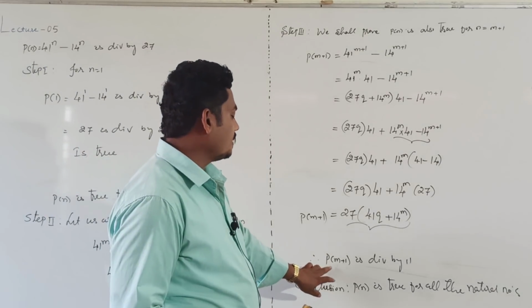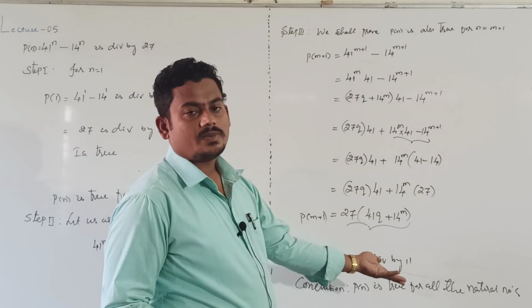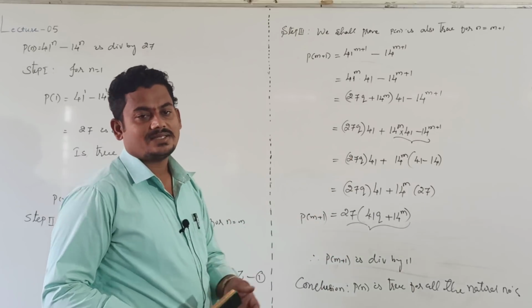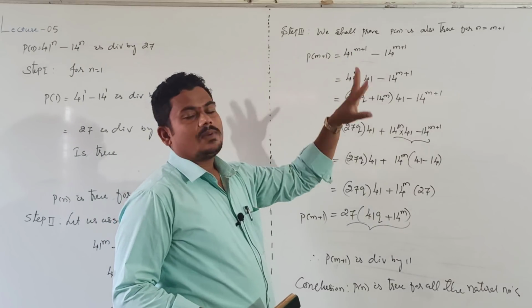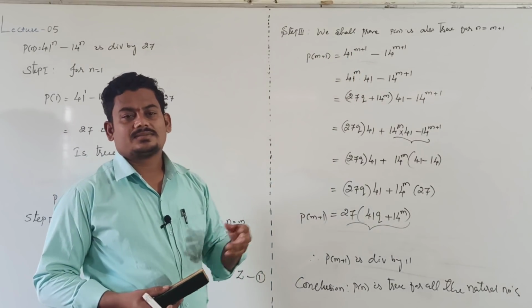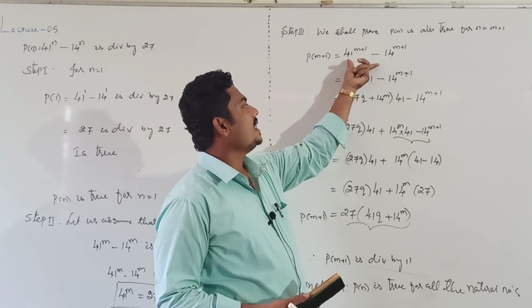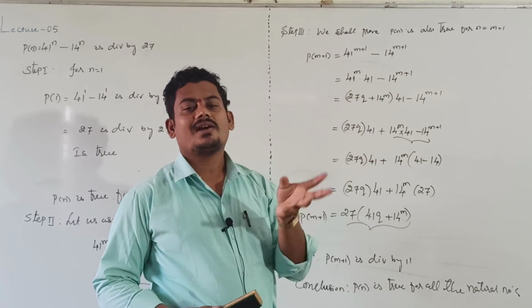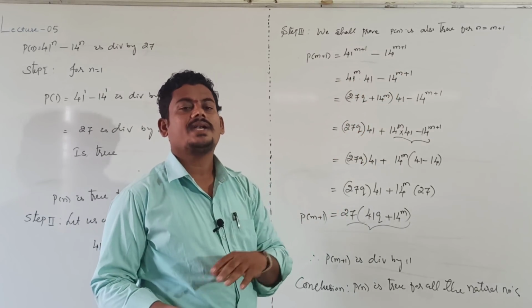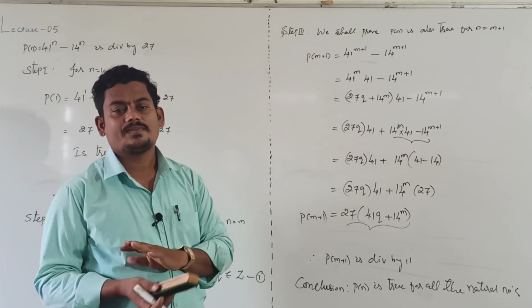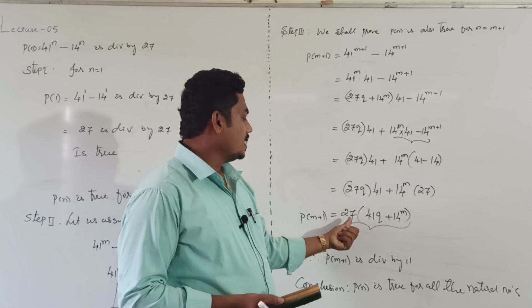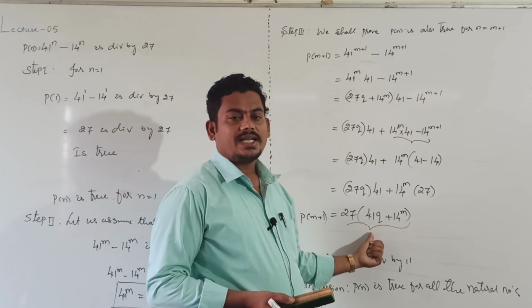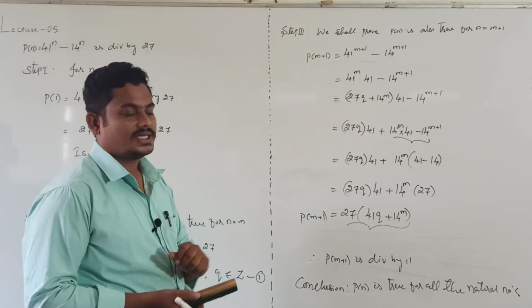P of m plus 1 is divisible by 11 means it is true for all the natural numbers. Directly we can't say whether it is divisible by 27 or not. By replacing n as m plus 1, we can't say whether it is divisible by 27 or not. So just simplify, then lastly conclude. Now we can say it is divisible by 27 because it is a multiple of 27.